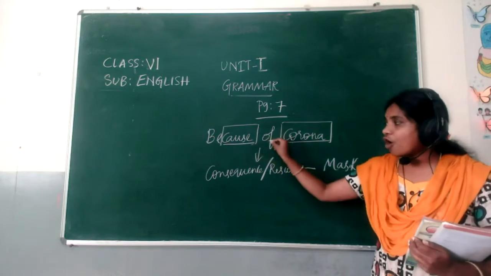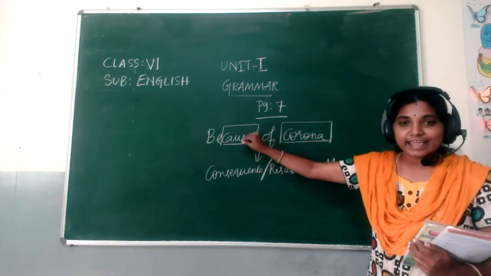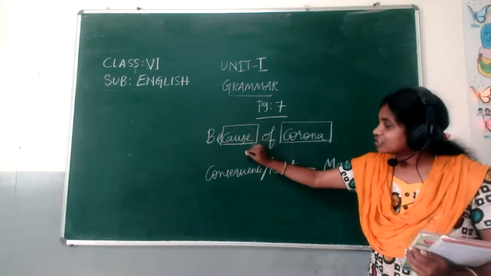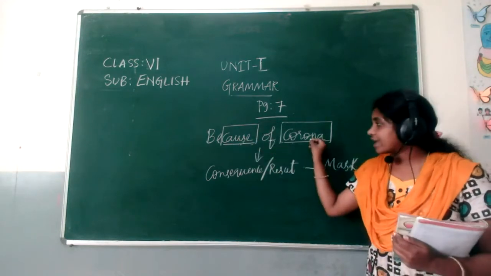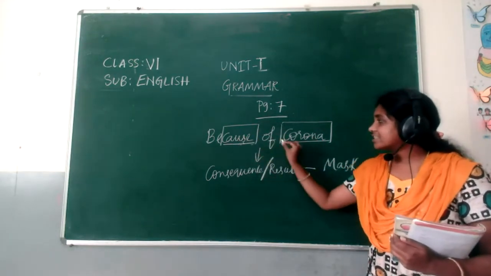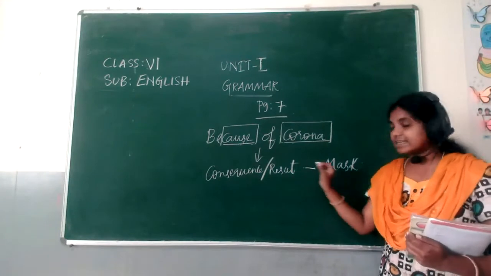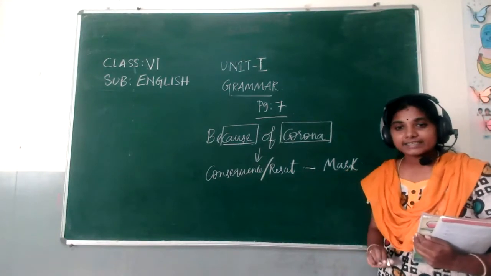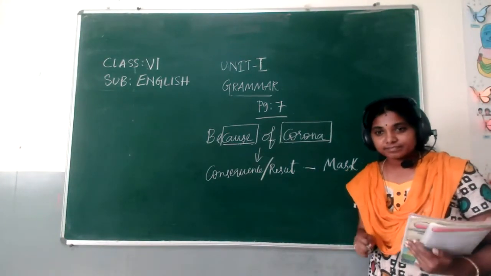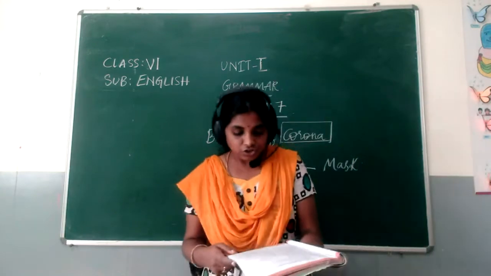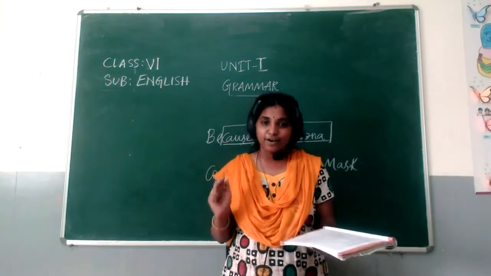Cause is already hidden in this word because. So corona is the cause. What is the consequence of corona? The result is wearing masks. Clear, children? So you understood what cause and consequence are.